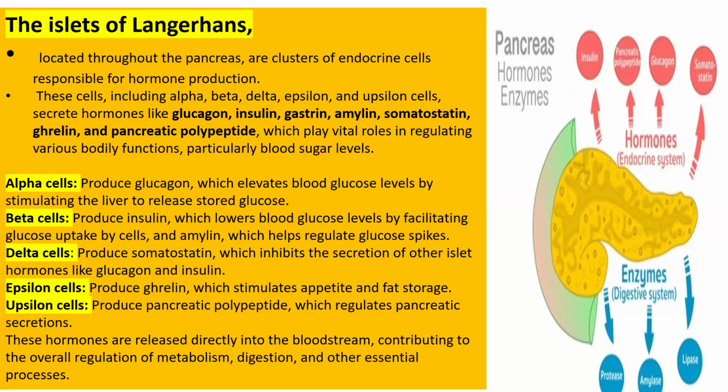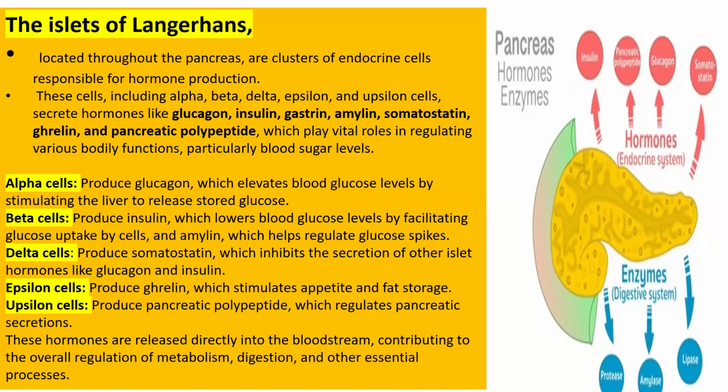Next one is the epsilon cell. Epsilon cells produce the hormone ghrelin, which stimulates appetite in your body and also helps in fat storage. Epsilon cells produce ghrelin, which increases your appetite to eat, and also helps in fat storage.